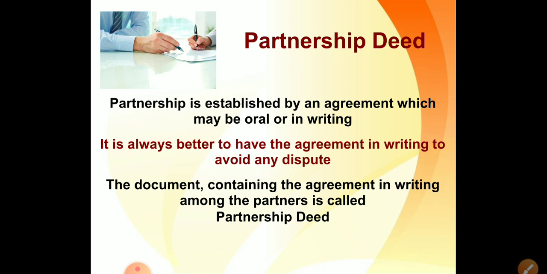So what would you do at that time? Better is that, if you want to remove the conflicts or hurdles, a written agreement is appropriate to sustain a long term partnership, and you would have proof also if any kind of conflicts arise. So a partnership deed is very useful.